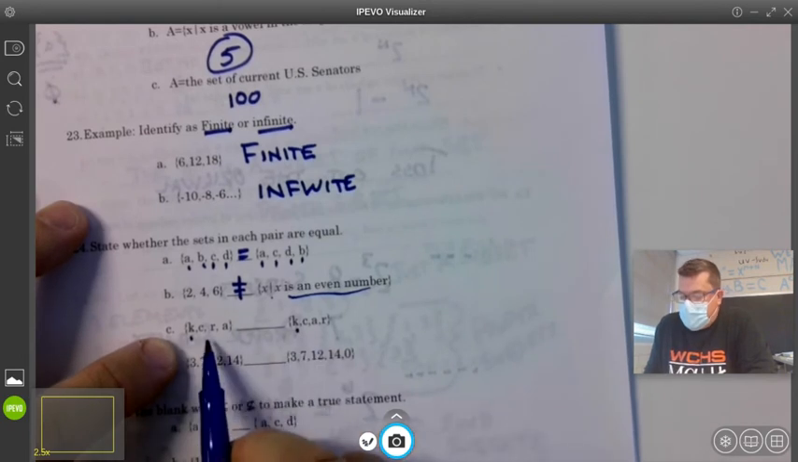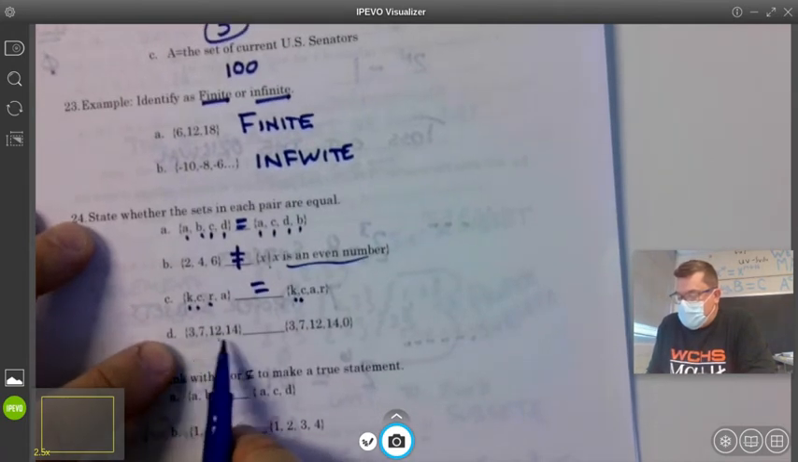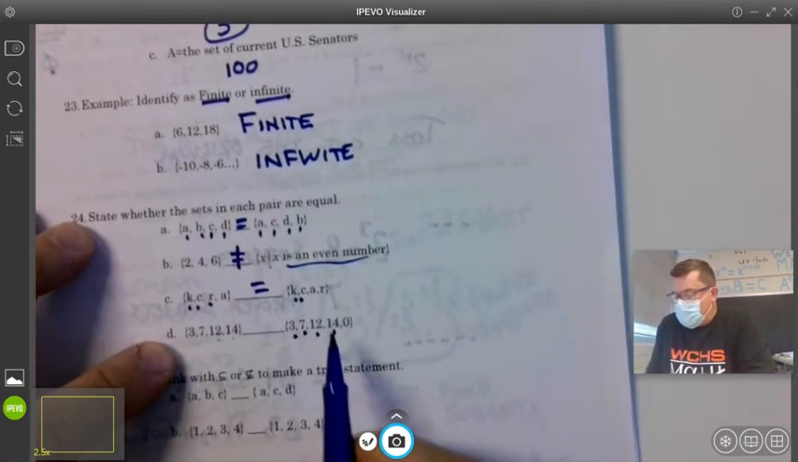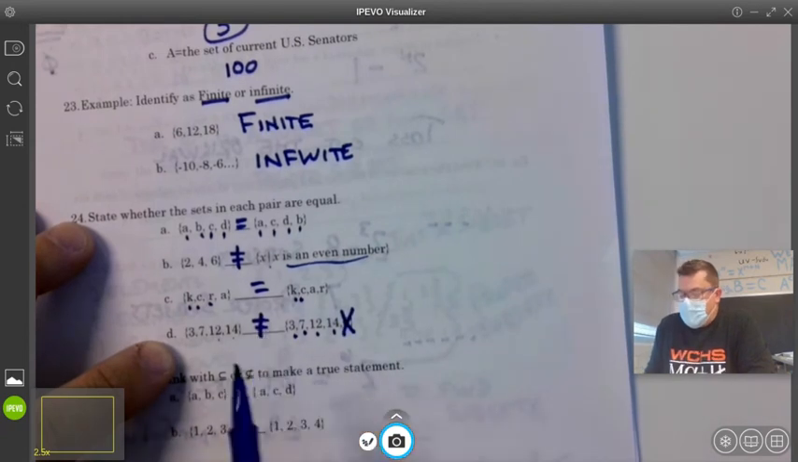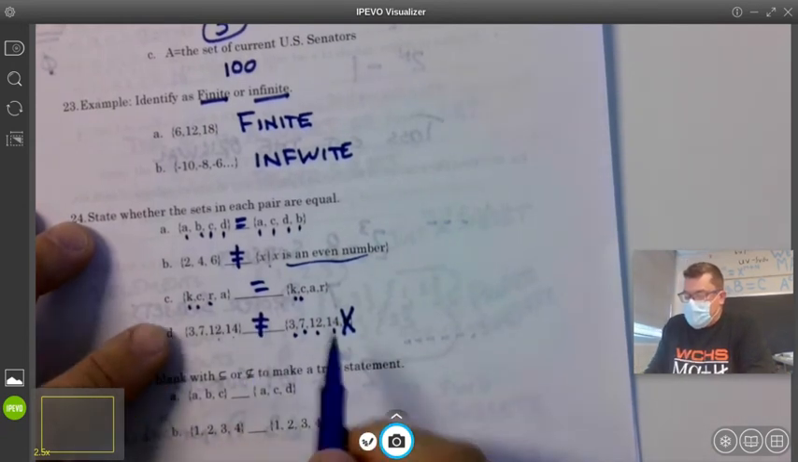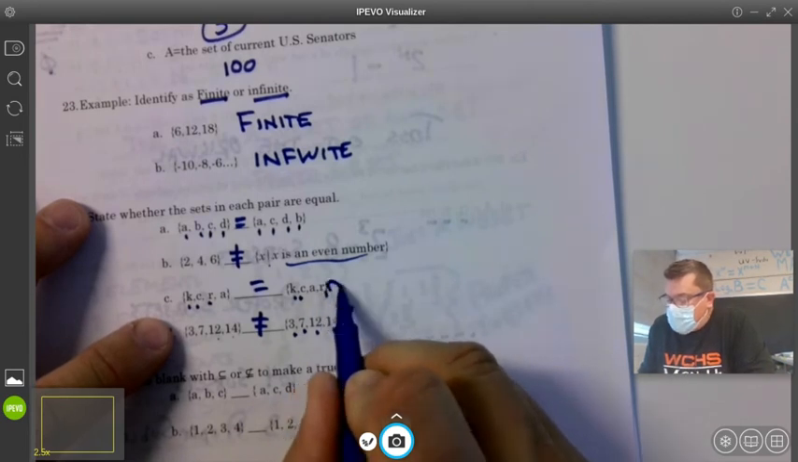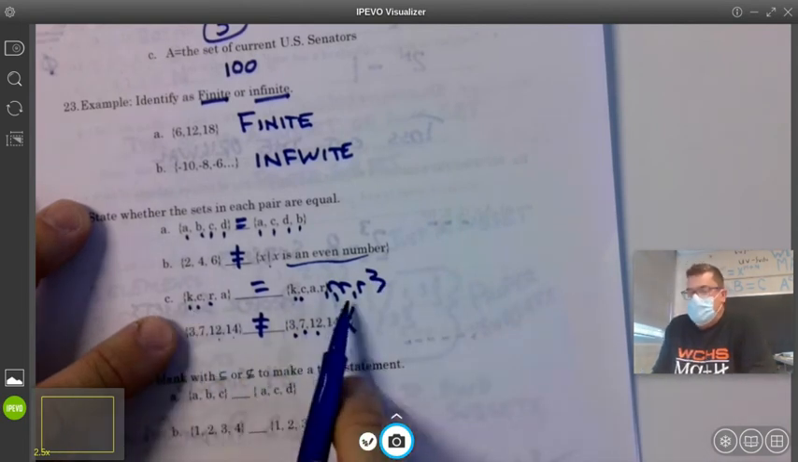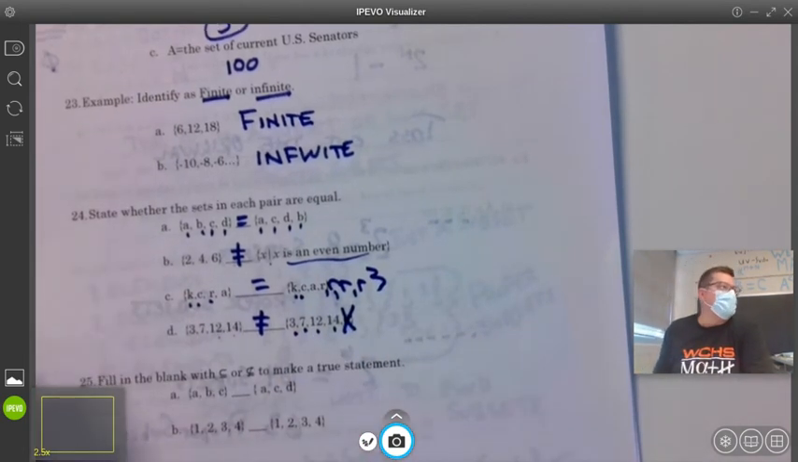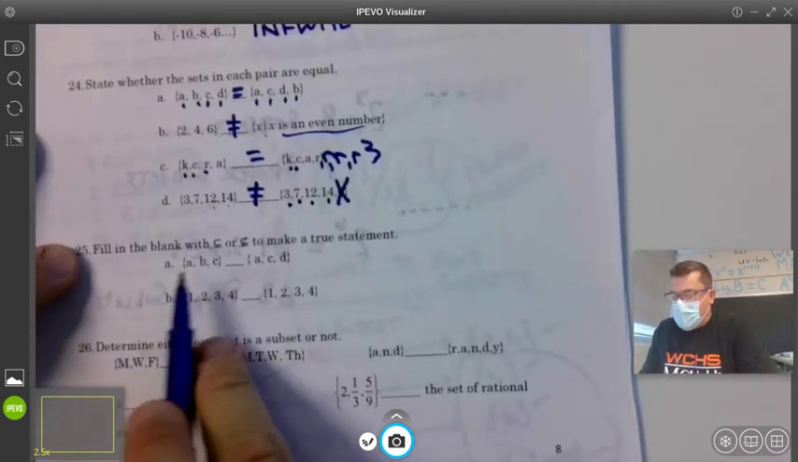K, car, equal 3, 7, 12, 14, 3, 7, 12, 14, 0, not equal. Remember, if we had something like K car, R, would those be equal? Yes, because R, sounds like I'm a pirate, doesn't it? R, it only has to occur once.